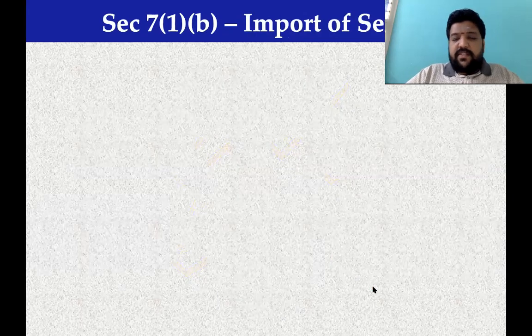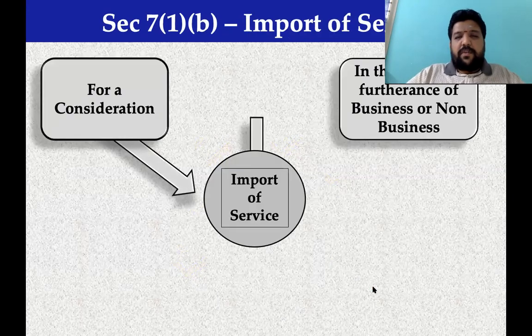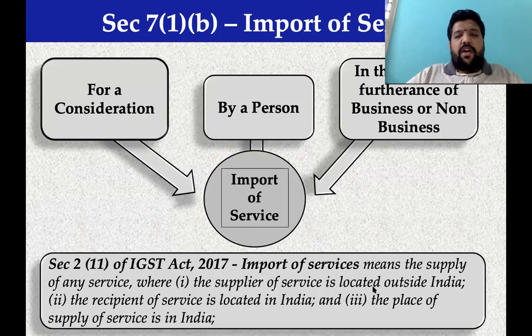The last part, a very simple part, import of service. Not so tough as compared to 7.1a also. When it comes to import of service, the law is very comfortable, and in fact we have a definition for import of service in the IGST Act.